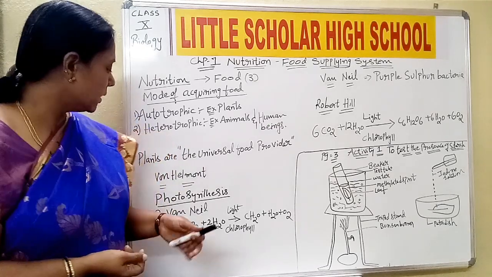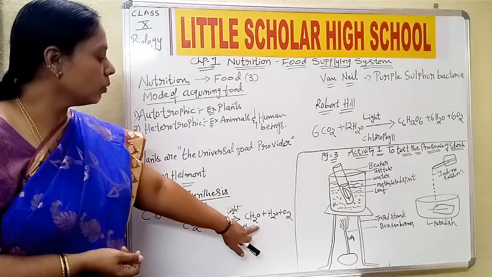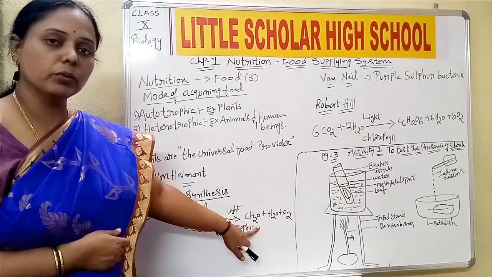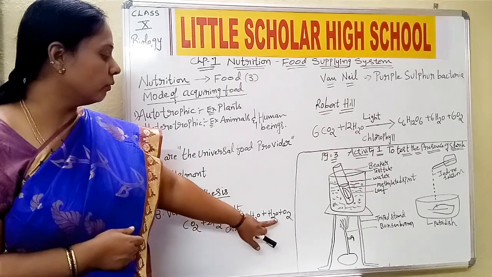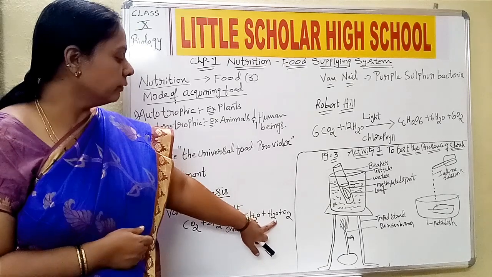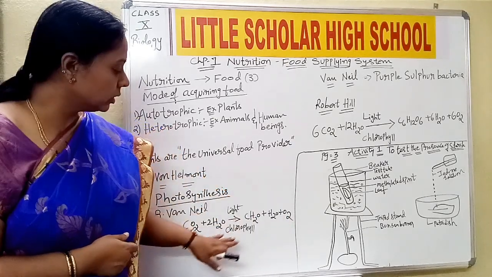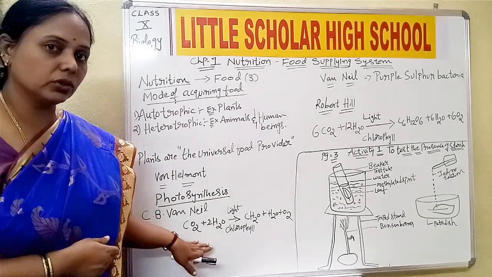As per C.B. Van Niel, one molecule of carbohydrate produced also leads to the formation of one molecule of water and one molecule of oxygen. So this is the simplified version or formula for the process of photosynthesis.